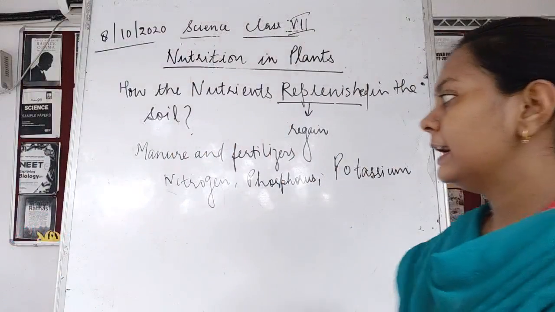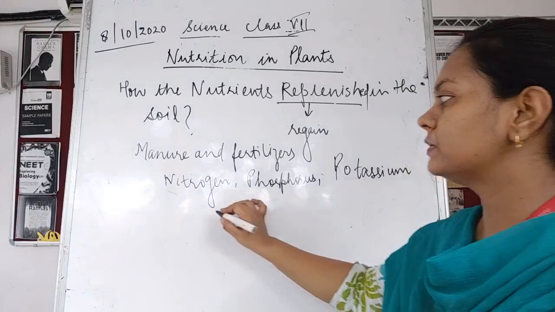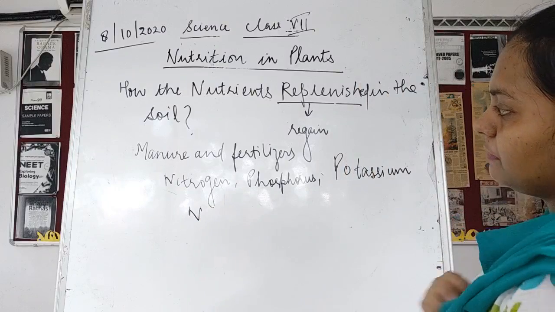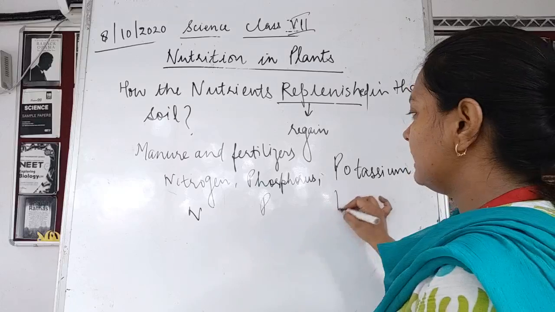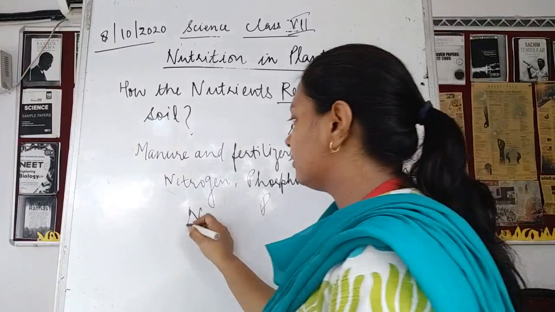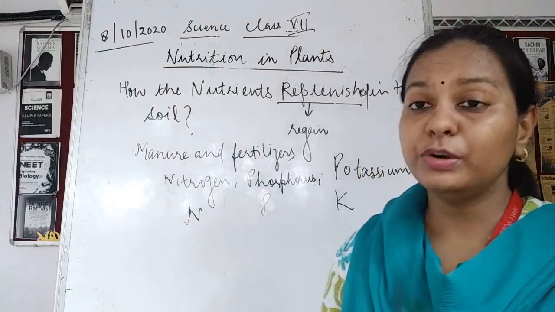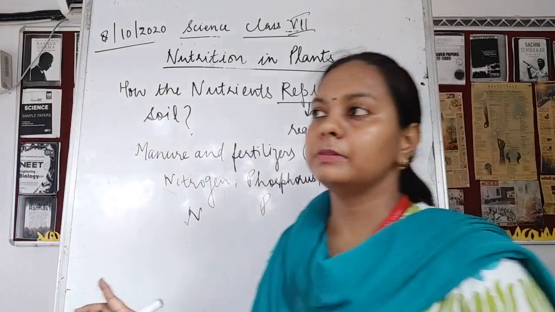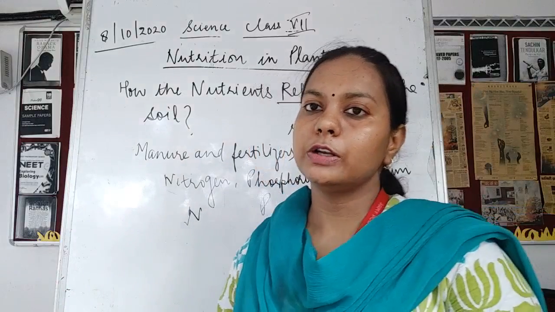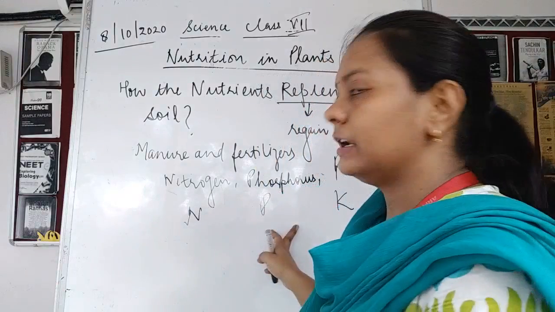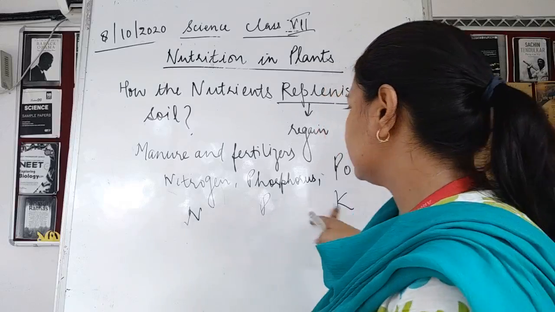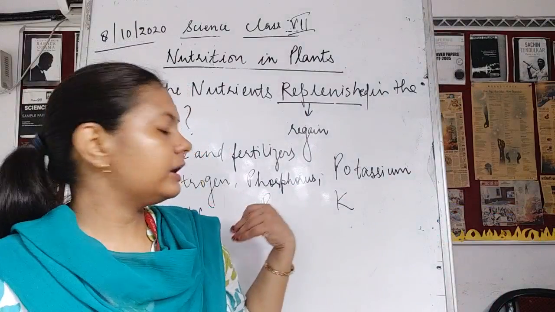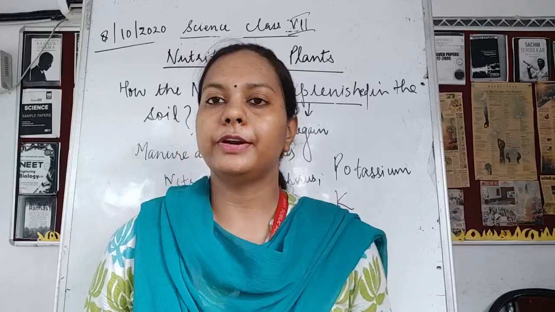In short form, if you read chemistry, you will understand that you can write the symbol of nitrogen as N, phosphorus as P, and potassium as K. So whenever we get nutrients from manure or from the fertilizers from the market, we get them as NPK fertilizers. Nitrogen, phosphorus, and potassium fertilizers are being used, because these are all very important nutrients for the plant.